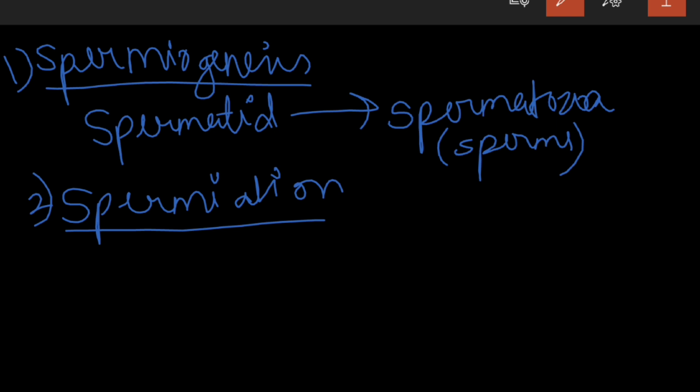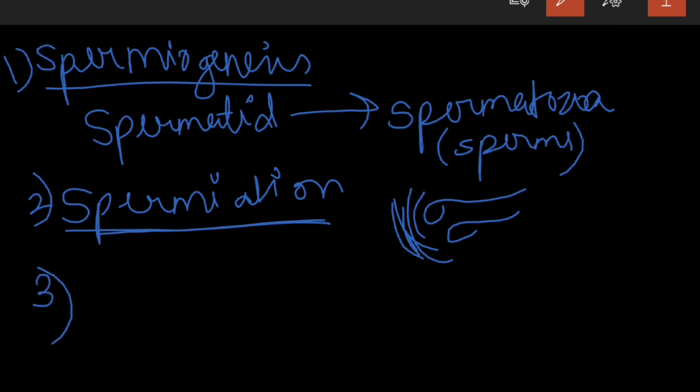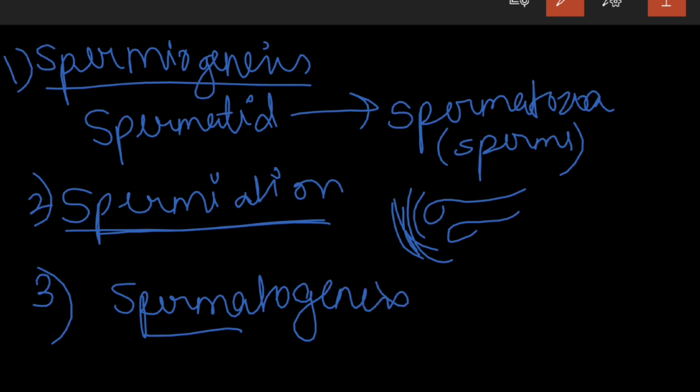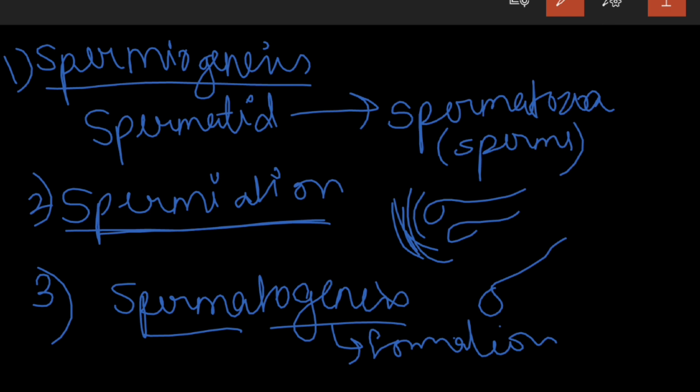What is spermiation? Spermiation is, after spermatogenesis, the sperm head becomes embedded into the Sertoli cells and is finally released from the seminiferous tubules by the process of spermiation. And the third thing is spermatogenesis. Sperma means sperm, genesis means formation. Okay, sperm formation is called spermatogenesis, which begins at puberty.